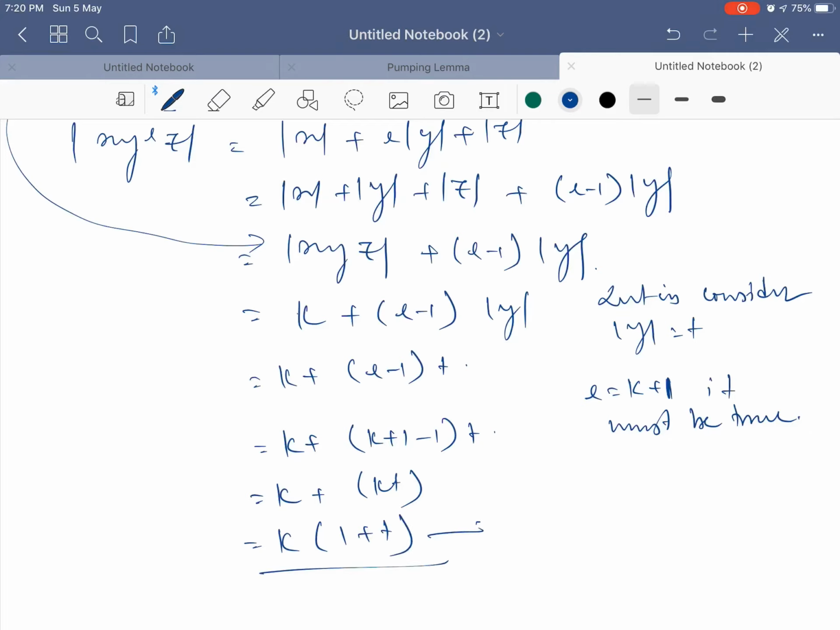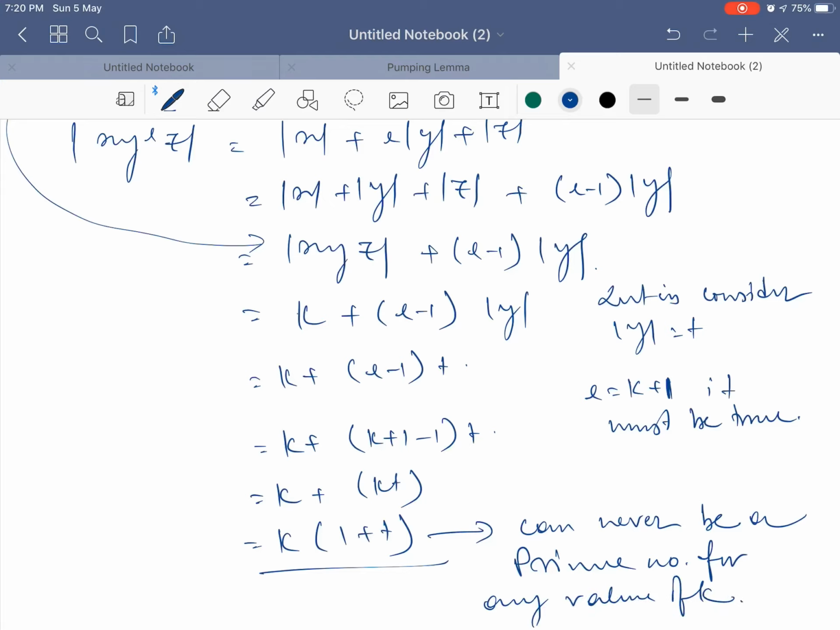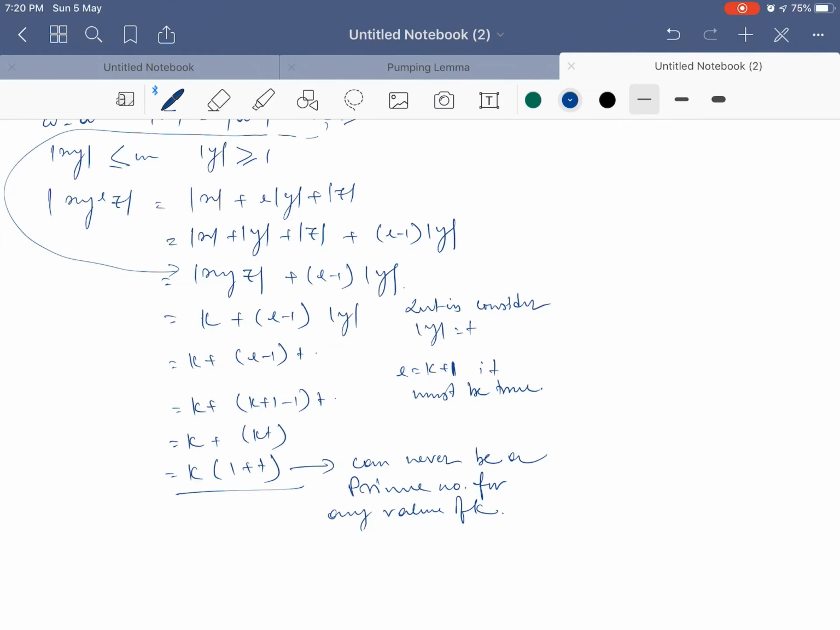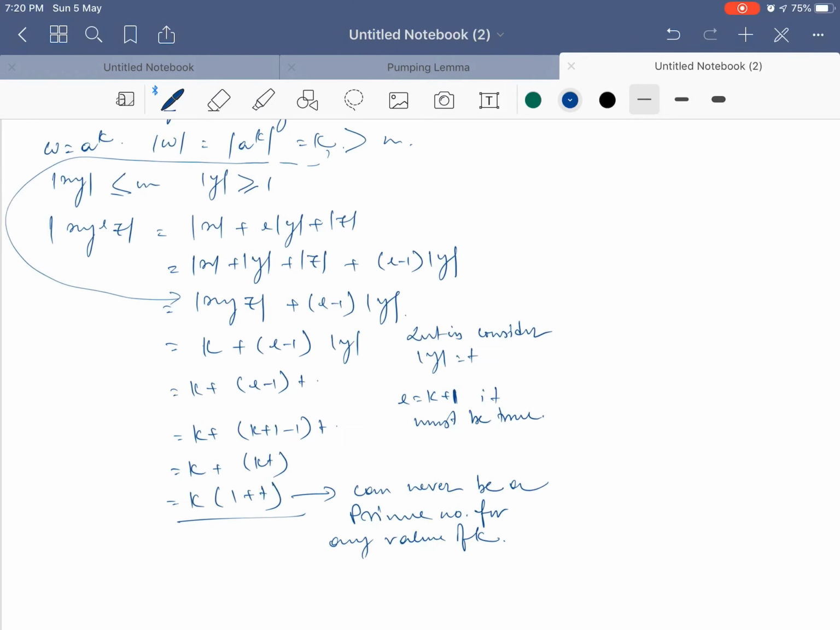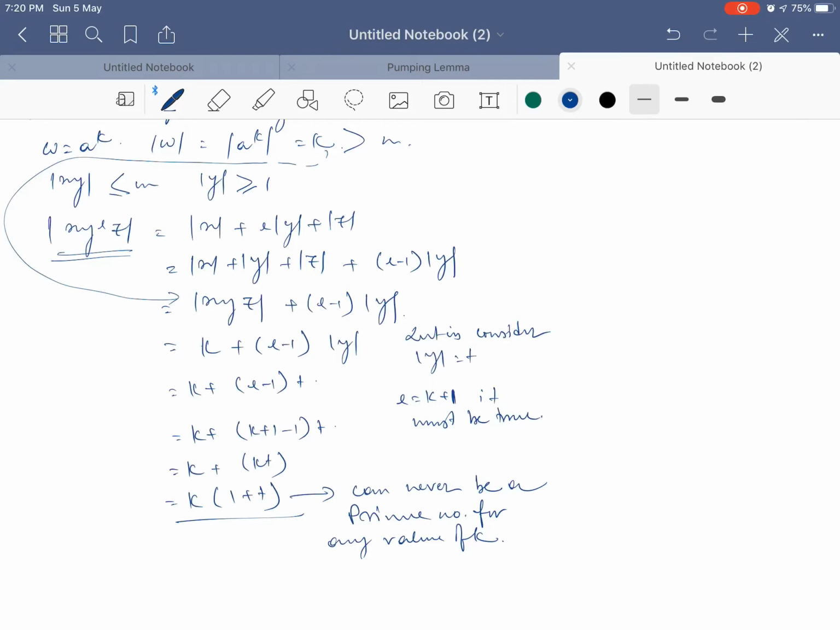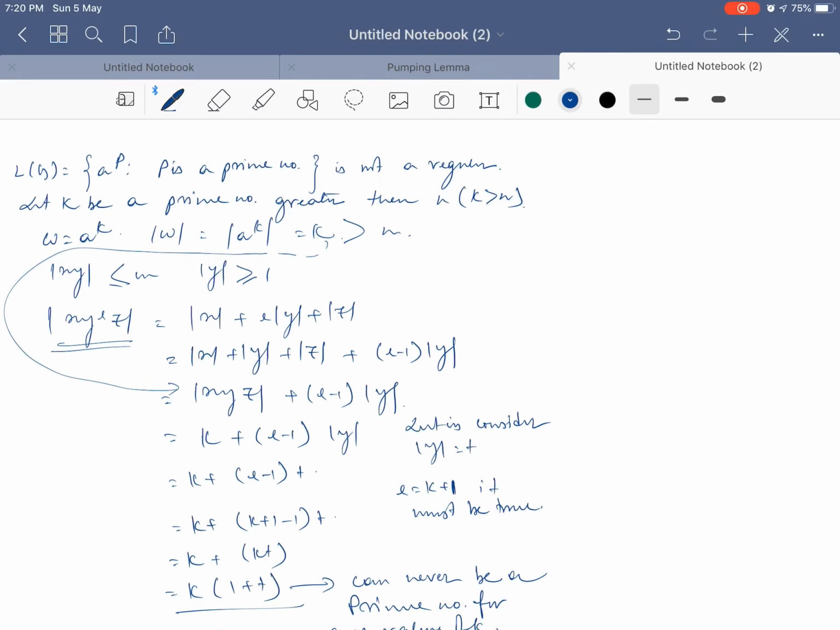Now this value can never be a prime number for any value of k. So whatever be our assumption that x y to the power i z is a prime number, that is totally wrong. So if x y to the power i z is not a prime number, we can never represent a to the power p in the form of x y to the power i z. So it is not a regular language.